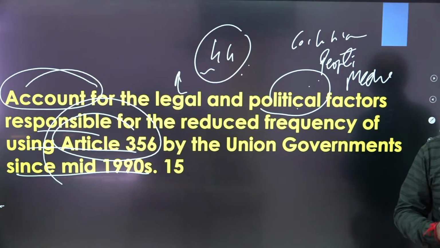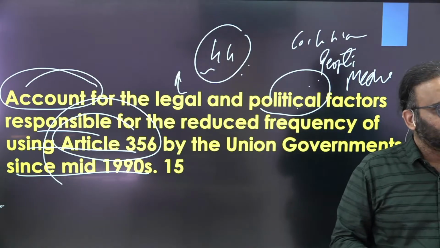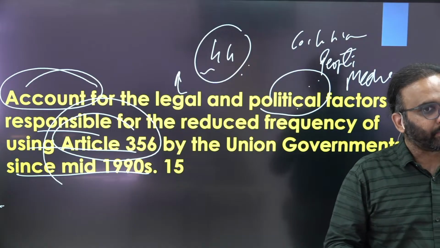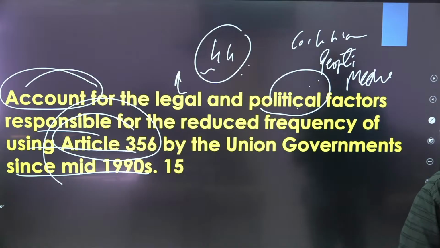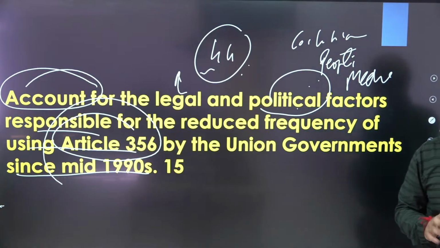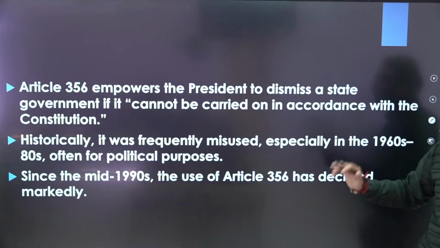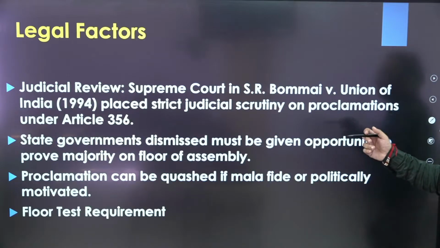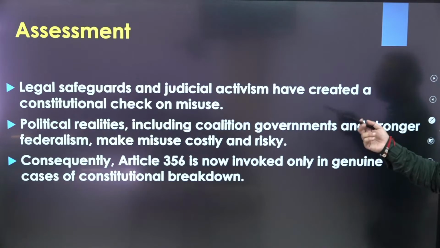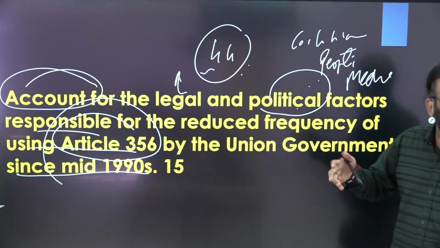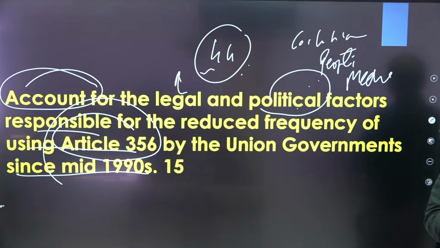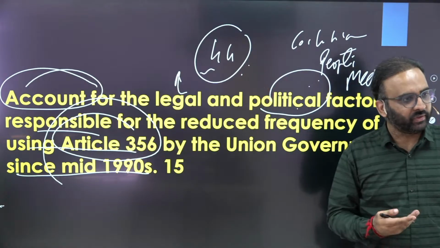That also you can talk about, that governor's power is now getting restricted, or the governor also is supposed to uphold the spirit of Sarkaria Commission or Punchhi Commission recommendations, right? Get the point? So that basically you need to write here. Then in conclusion, what you will do? The tail word is account. Here you can skip the analysis part, right? Because simply you need to mention the points, right?